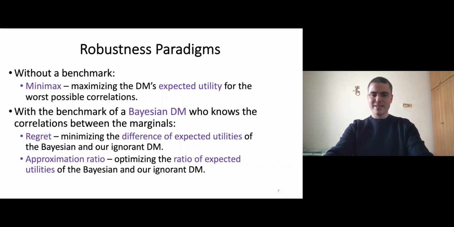Alternatively, one can consider the benchmark of a hypothetical Bayesian decision maker who knows the correlations between the distribution of private information of different agents. A first approach under this benchmark is regret, which focuses on minimizing the difference of expected utilities of the Bayesian decision maker, the benchmark, and our ignorant decision maker. Alternatively, one can consider approximation ratio, which is very similar to regret, but instead of considering the difference of the utilities, it focuses on the ratio.